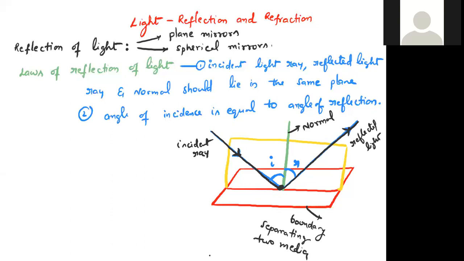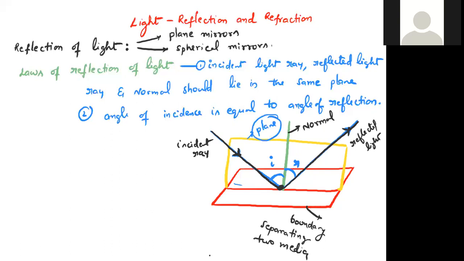Now, what are the laws of reflection of light? What we learned in lower classes is that there are two laws of reflection. You can see here the incident ray, reflected ray, and normal lie in the same plane. In this diagram, I have shown a yellow line that signifies a plane. The incident ray, the normal, and the reflected ray lie in this plane.